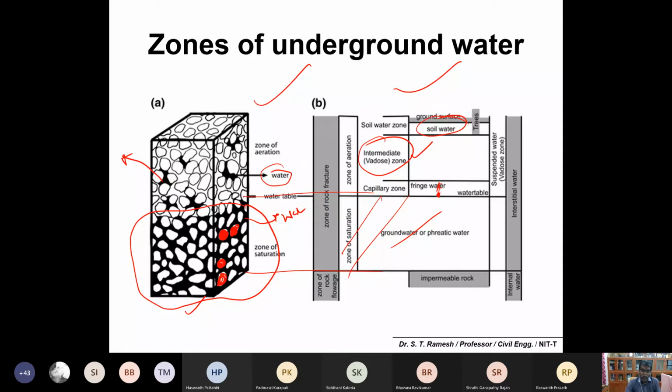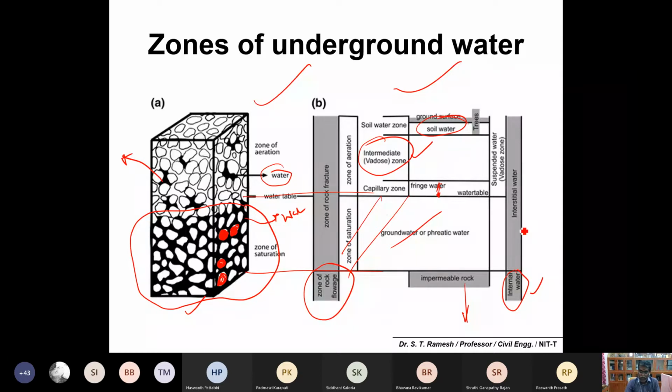The zone of rock flowage, that's why I told you, has impervious rock, and water inside the rock is interstitial water, because the water will be inside the interstices. This is the zone of rock flowage, and this is the zone of rock fracture.